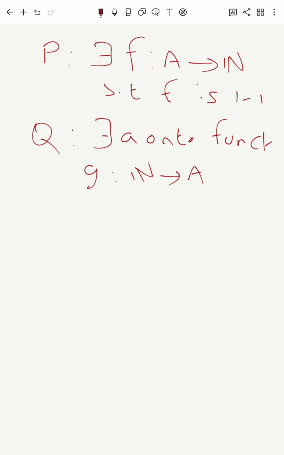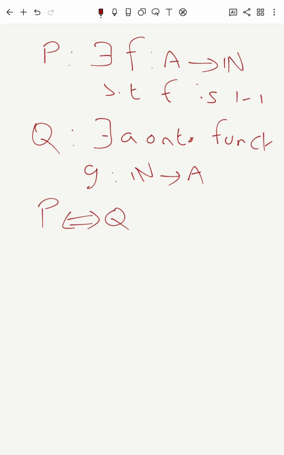Now what I said was that P and Q are actually equivalent statements. That is, if P is true, Q is true. If Q is true, then P is also true. So let's try to prove that. I didn't prove it in the class, but I said I'll give you a proof later. So I thought about it and derived the proof. It's very simple actually.